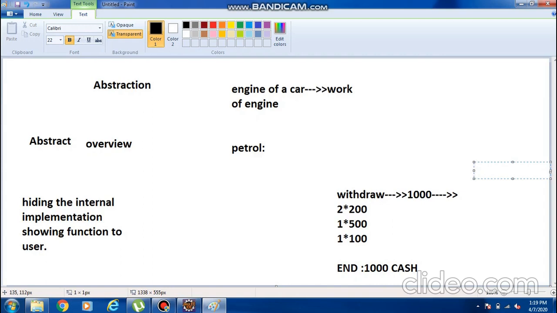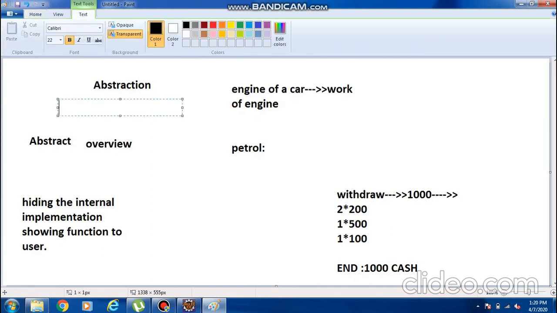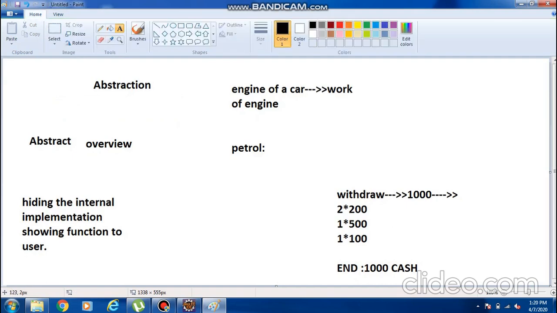Whenever we are doing the abstraction concept, the first step is to ask what your requirements are. We have to make a note of those requirements first. Okay, I will tell you on another page.